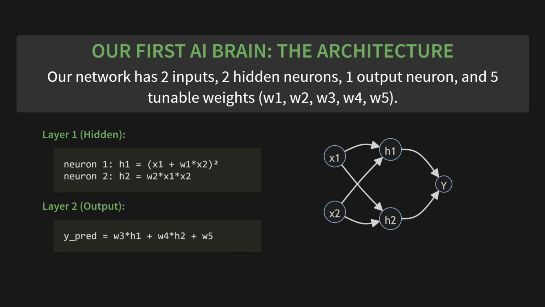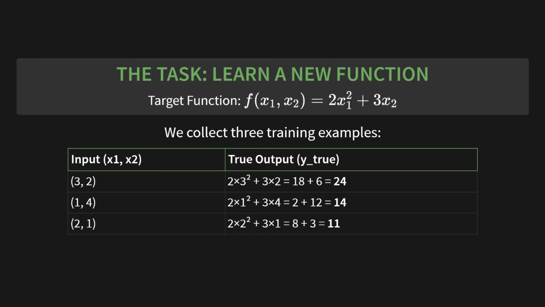Now, let's give our new brain a task. We want it to learn a new function, specifically this one, f of x1, x2 equals 2x1 squared plus 3x2. To do that, we'll collect 3 training examples. You can see them in this table. For an input of 3, 2, the true output should be 24. And you can see how we got that. 2 times 3 squared plus 3 times 2, that's 18 plus 6, which is 24. We did the same for the other 2 examples.